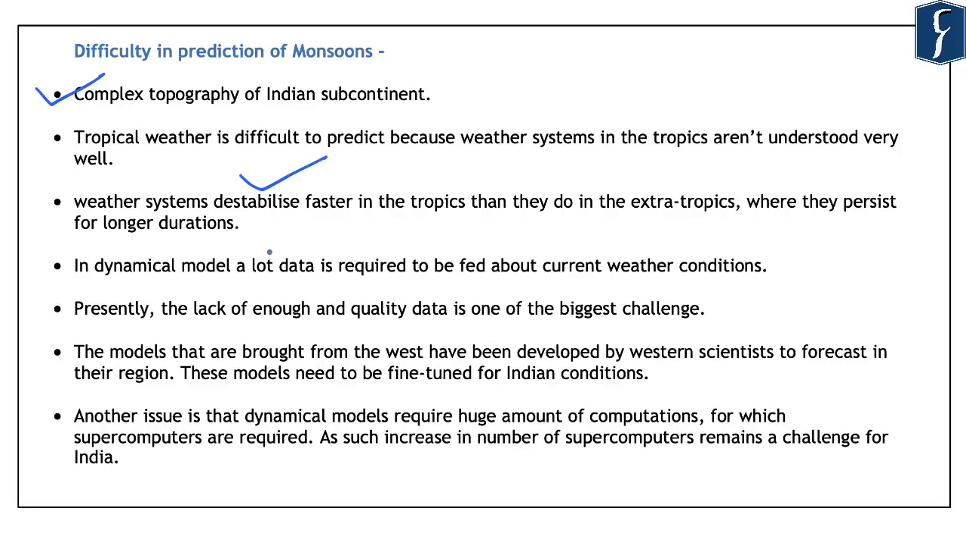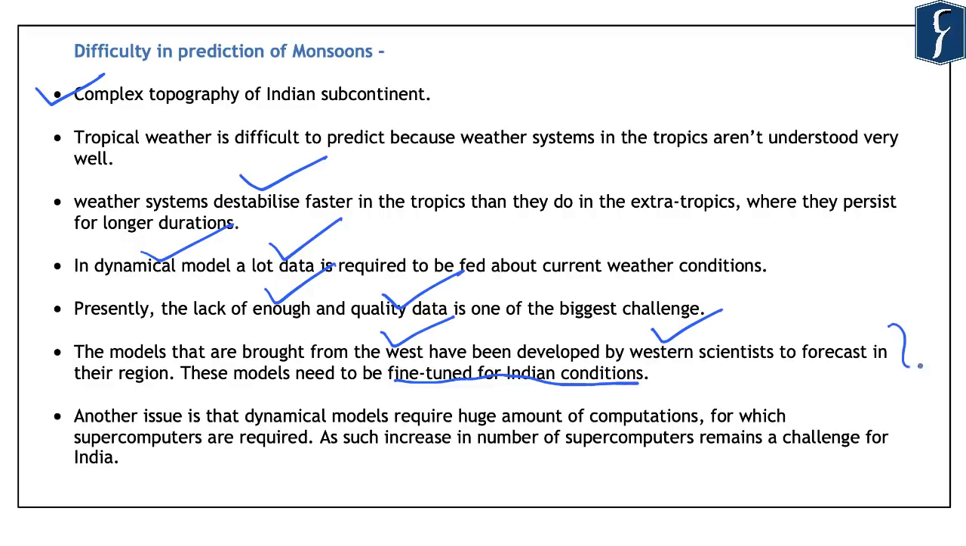Now, as we have learned, India is also using a dynamical model for prediction of current weather conditions. However, such dynamical models require a lot of data, and presently there is a lack of enough or quality data for prediction of current weather conditions through the dynamical model. Further, most of the models that India has been using have been brought from the Western countries and were developed by Western scientists to forecast the weather in their particular region. As such, there is a need for these Western models to be fine-tuned to Indian conditions.